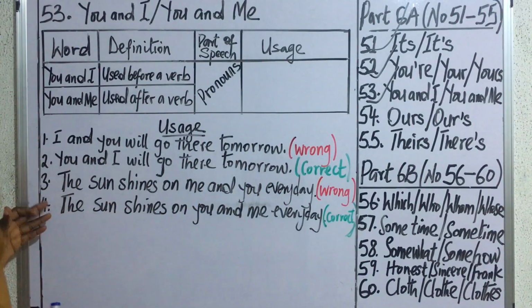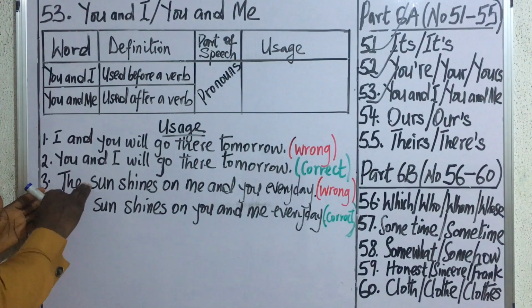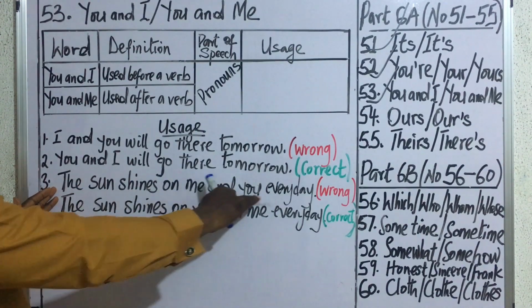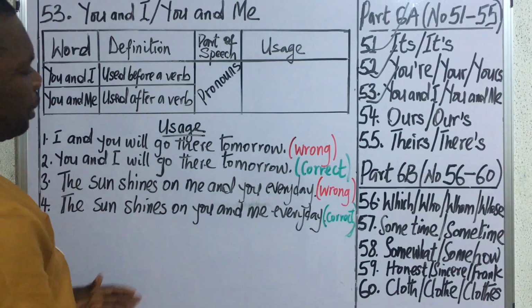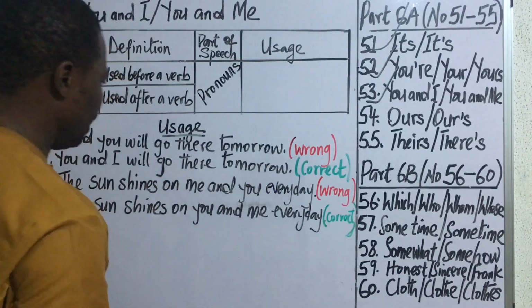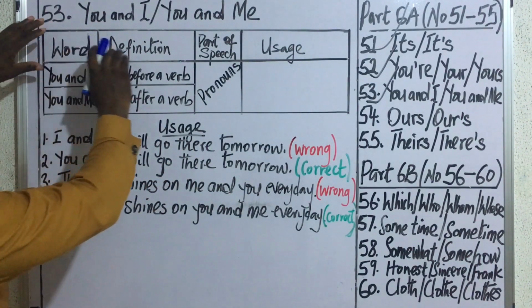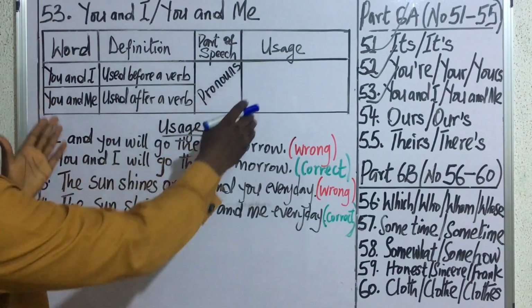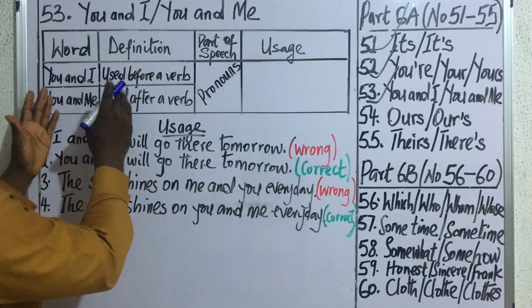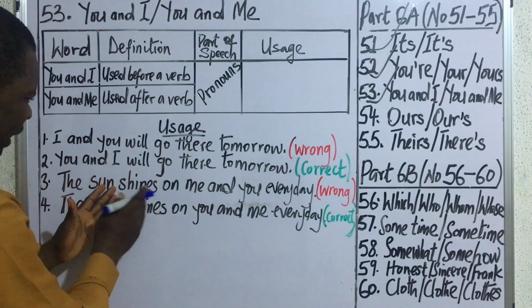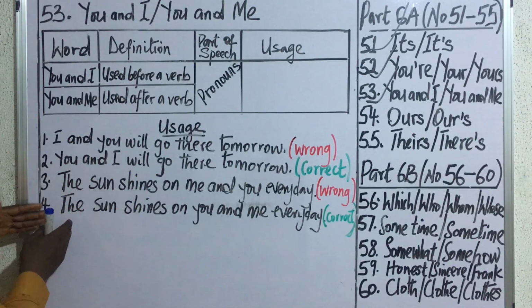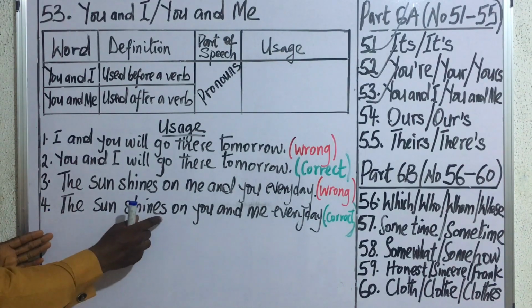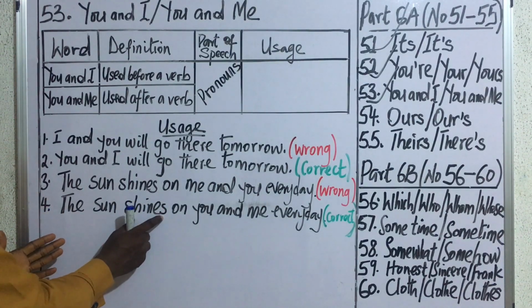Good. So we'll move on to the next expression, which says, the sun shines on me and you every day. This one is wrong as well because of the arrangement. Like we said in the course of explanation, you and I must come before a verb. The verb in this expression is shines, and you still have the word shines in the next example.